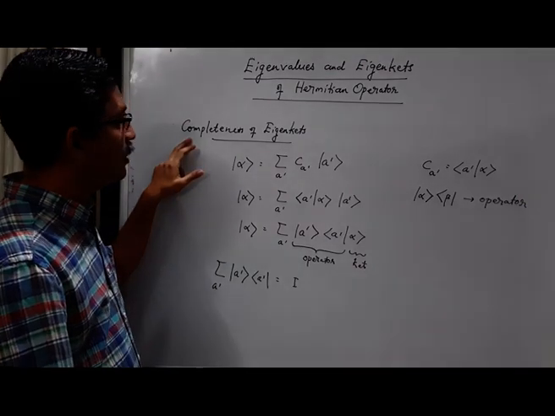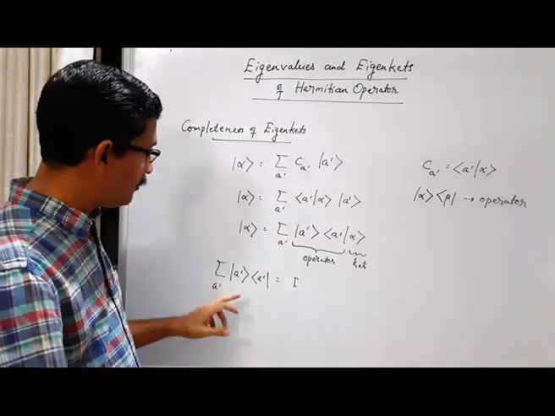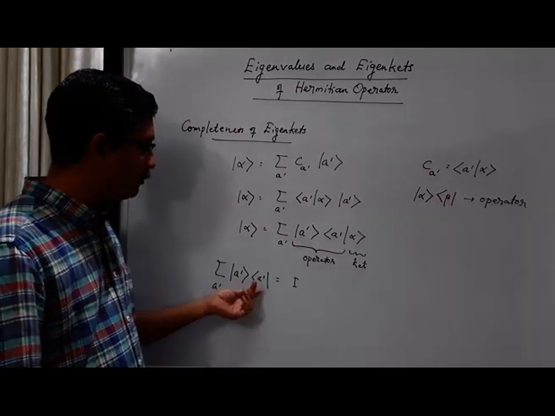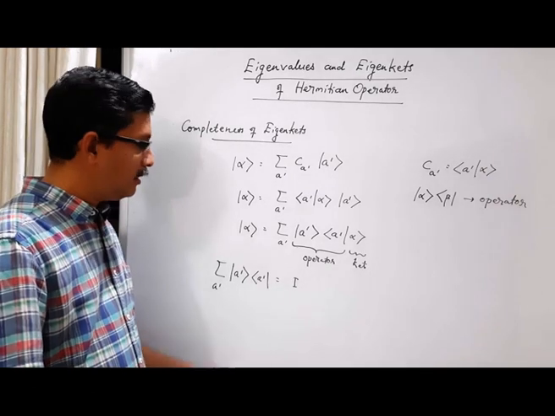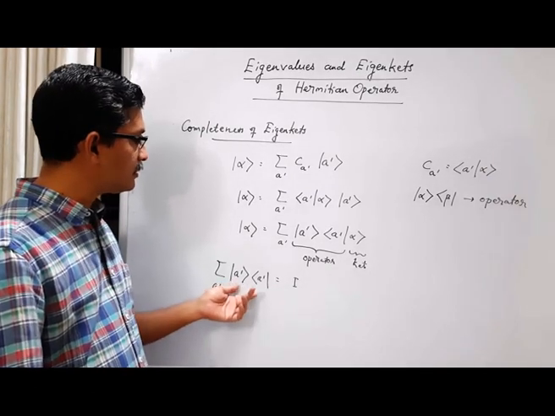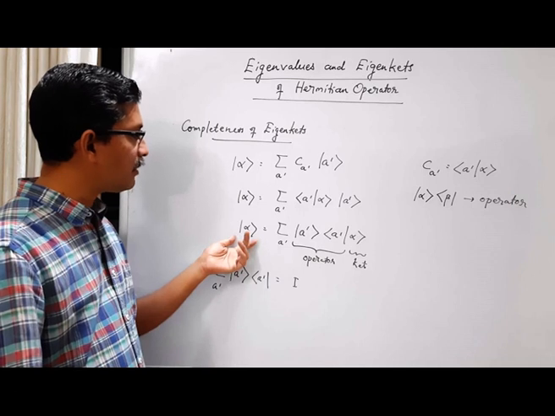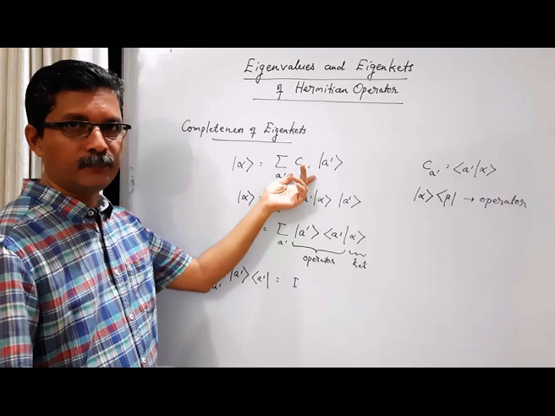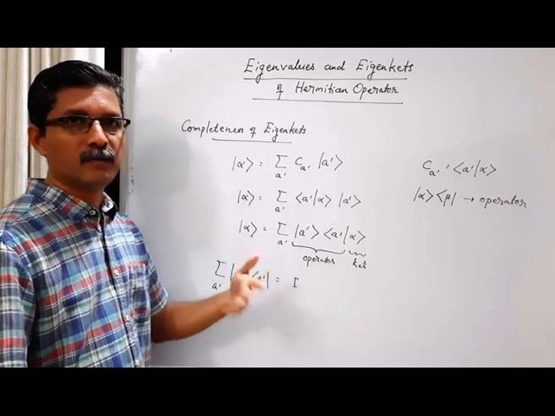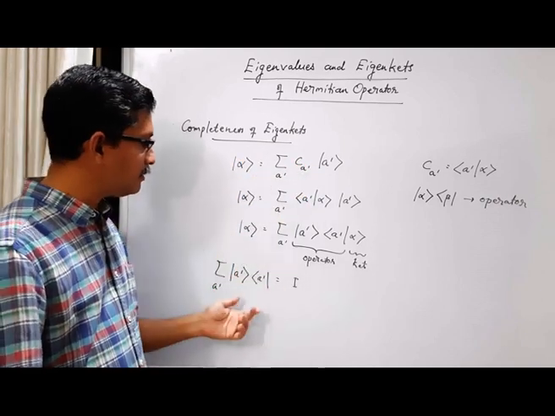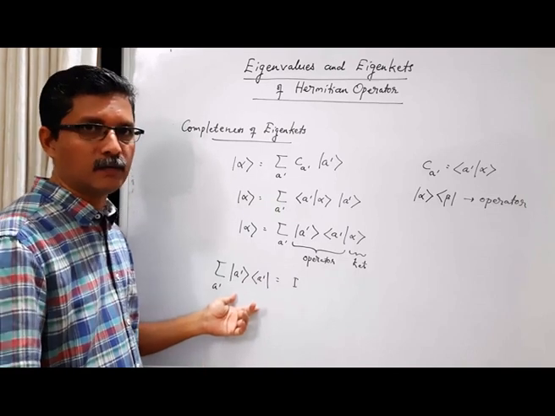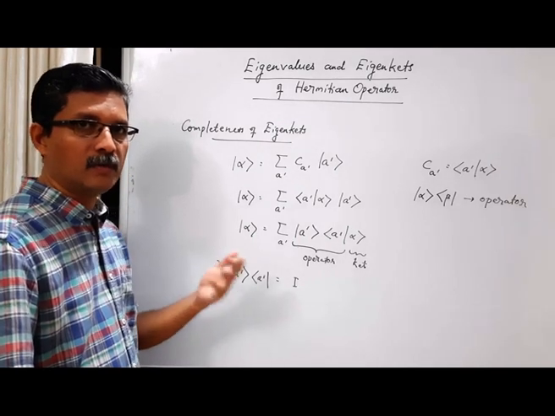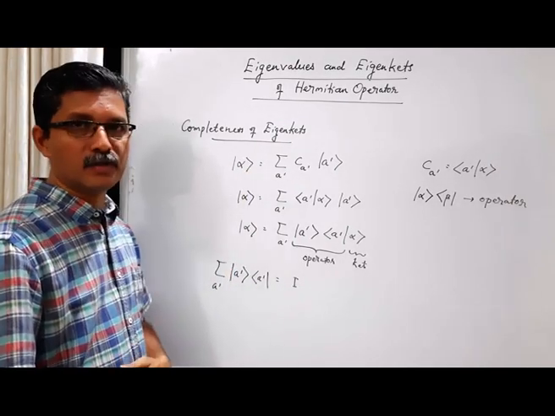So completeness of eigenkets of a Hermitian operator can be mathematically expressed like this: summation over A prime ket A prime bra vector A prime is equal to identity. And this means that any general vector you can express like this. That means you can express like this or this. Any general vector you can express in terms of the base kets. So the same idea is encoded here in this mathematical form. This is called the completeness condition or closure of eigenkets of a Hermitian operator.